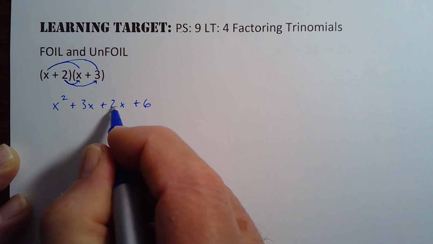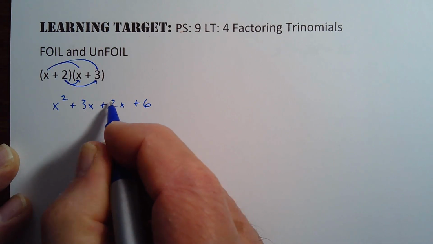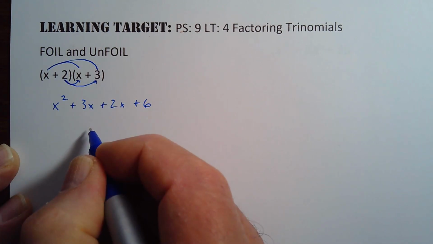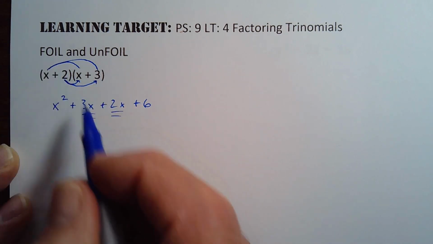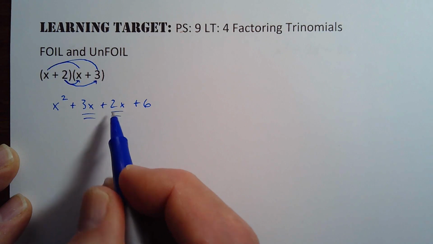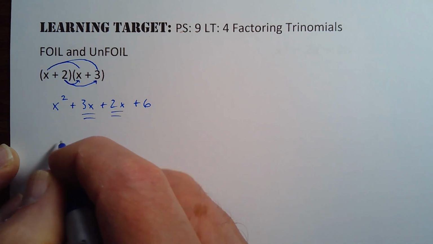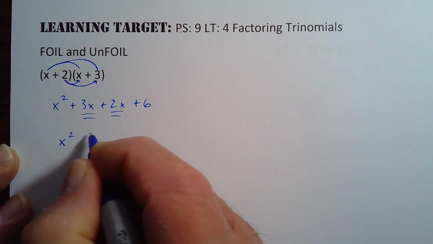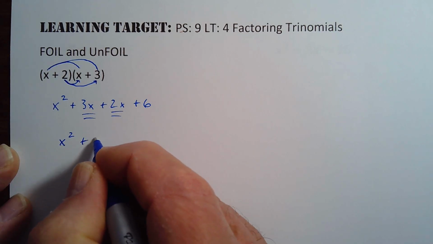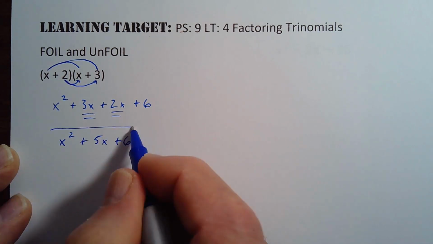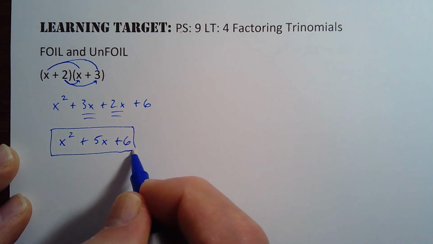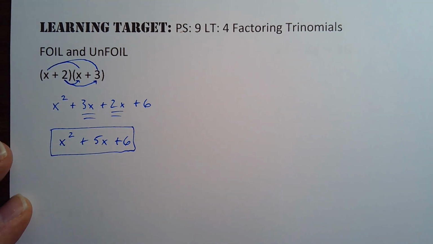These would be the two terms that we get on the diagonal if you use the box method. I call them the middle terms. They're the OI of the FOIL, the O and the I. And I'll refer to that as we go through these problems. So then I put them together and I get x squared plus 5x plus 6. So there's our answer when we multiply those two binomials together.